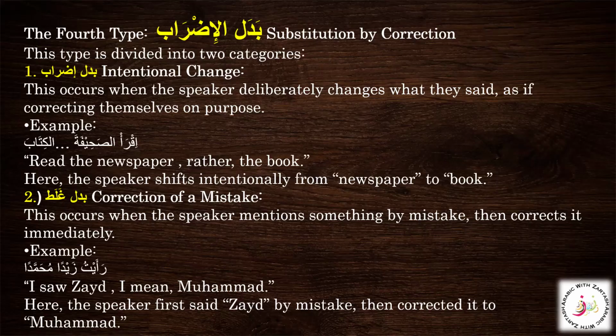So we learned the four main types of badal: badal kul min kul, badal baad min kul, badal ishtimal, and badal ghalat or idrab. Whenever you see a second noun just following another, ask yourself whether it is badal or something else. Just remember that badal is a substitute for clarity, and with practice you are going to learn all the types of badal, inshallah.